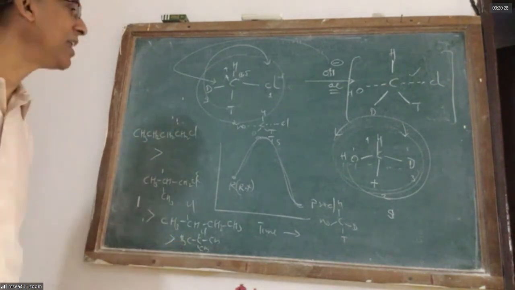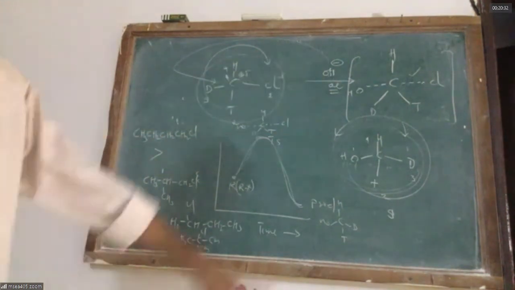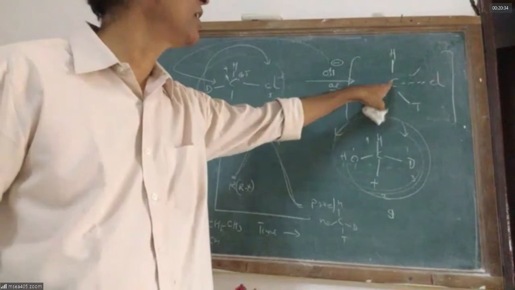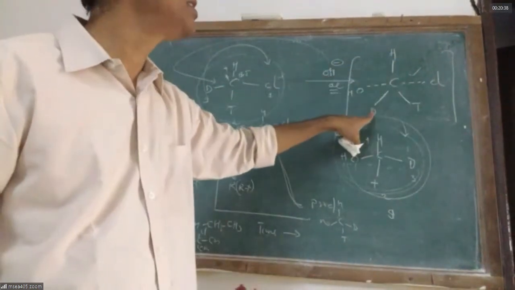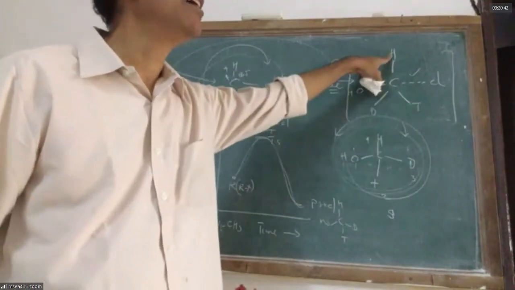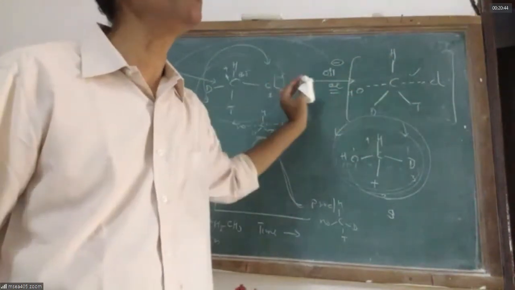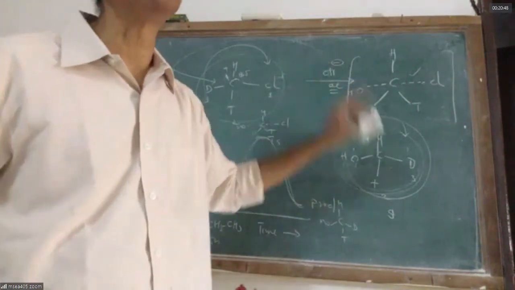Tertiary alkyl halides never ever prefer SN2 because in the SN2 transition state, the carbon is bound to 5 groups. If this is a tertiary alkyl halide, the groups are very bulky. They don't allow the incoming nucleophile to attack. So the pentavalent state is impossible.